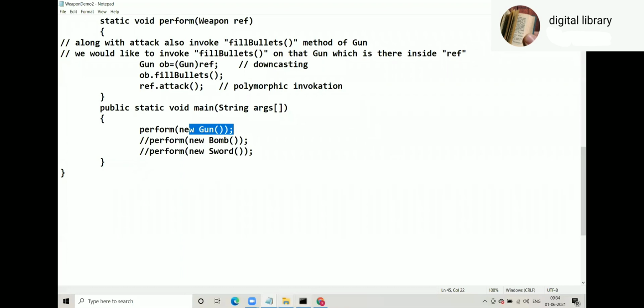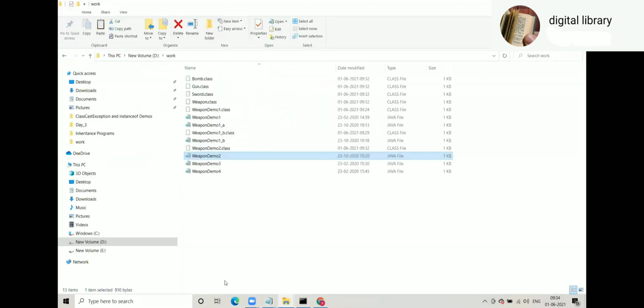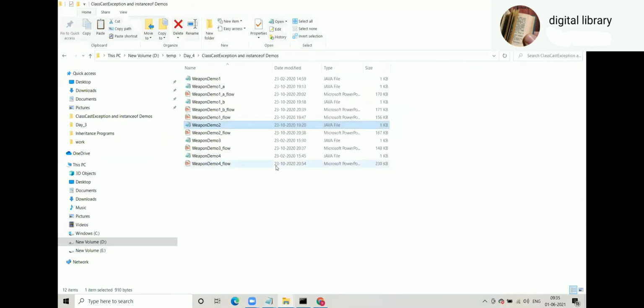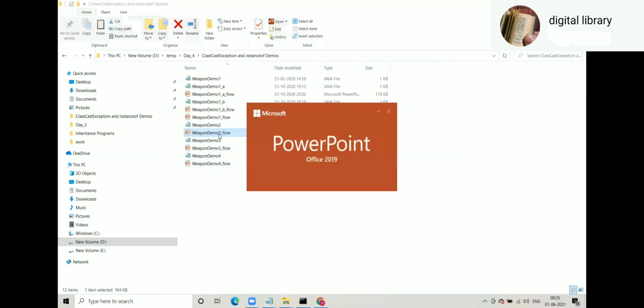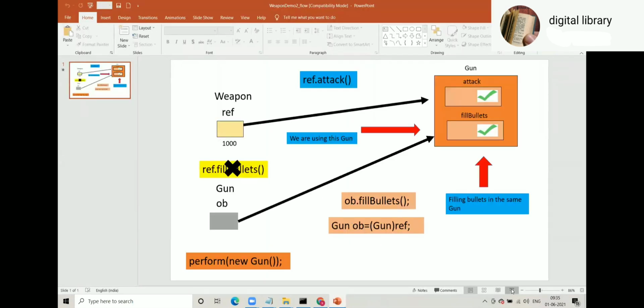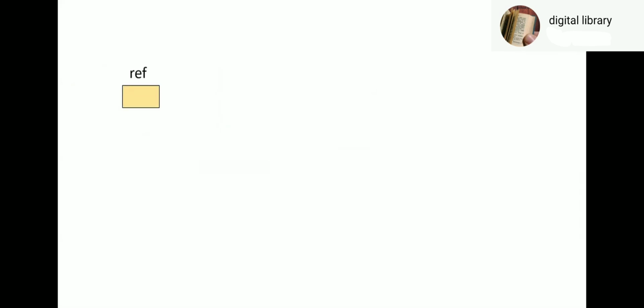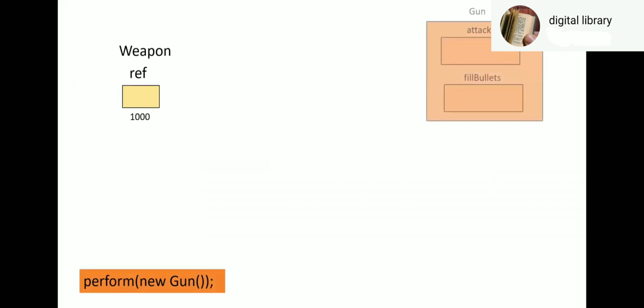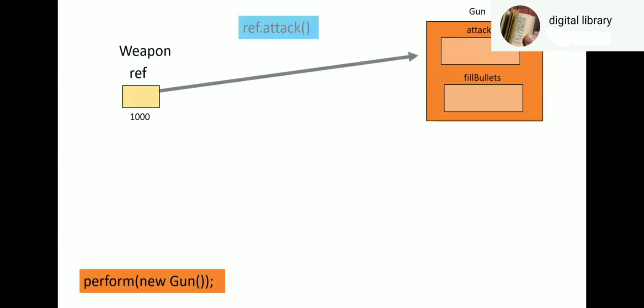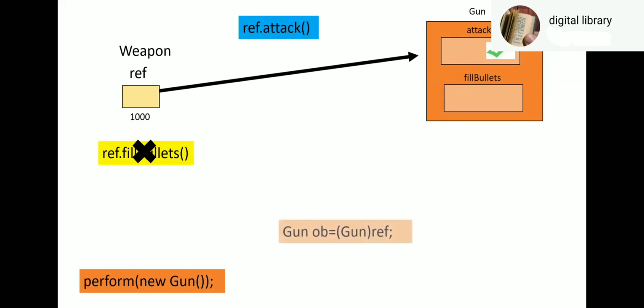So the diagram for this is there. Weapon ref. When you say perform, a new gun object will be created, and ref dot attack on gun will be called. Ref dot fill bullets is not possible. This is repeated in each and every diagram. Gun OB is equal to ref. Ref is of type weapon, and that weapon type you convert to gun.